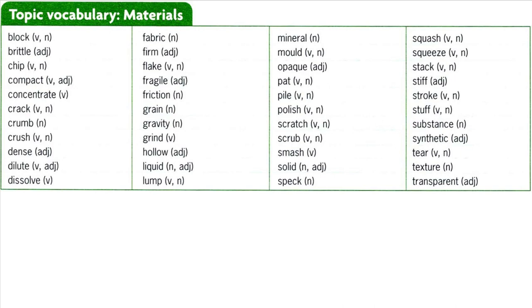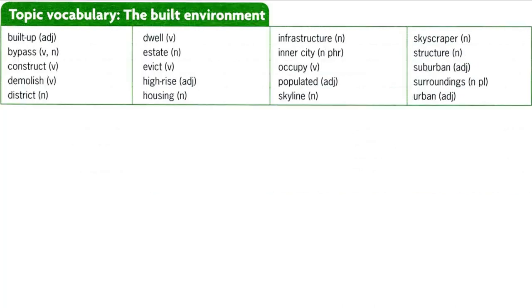Transparent. A transparent object or substance is clear or thin enough for you to see things through. Glass is transparent. The built environment. Built up. A built-up area has a lot of buildings in it. This area has become really quite built up over the last few years.